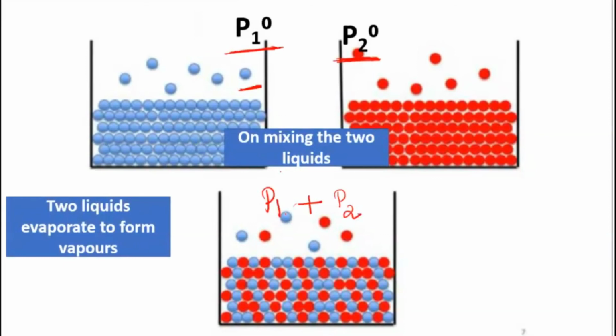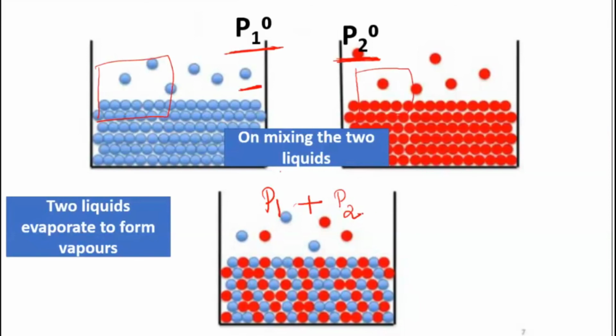Now this total pressure we are writing in accordance with one rule which you studied last year. You remember for gases, you had one law. Do you remember who stated that law? When you have two non-reactive gases, one in one container and another in another container, they each exert a pressure, and when you mix them together, the total pressure exerted will be the sum of the pressures of the individual gases.